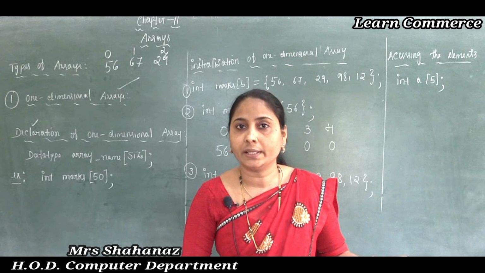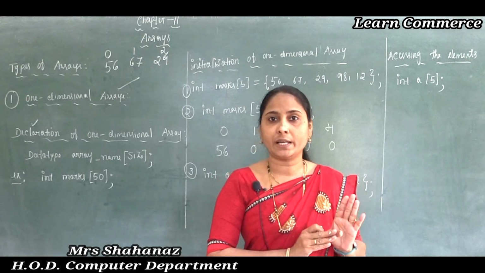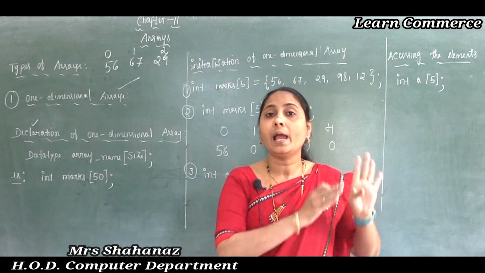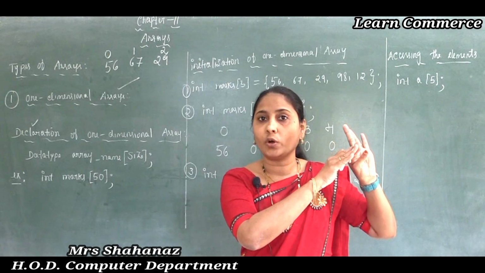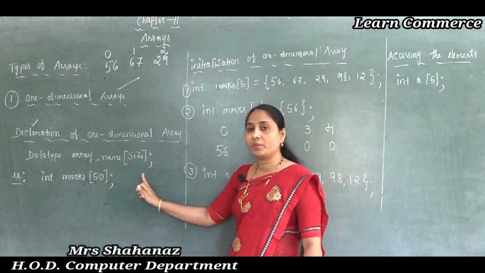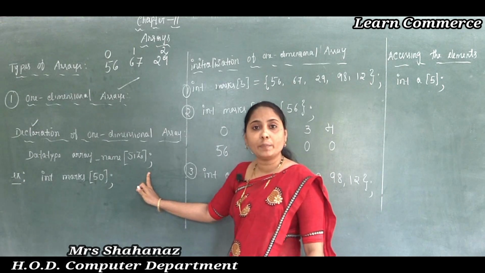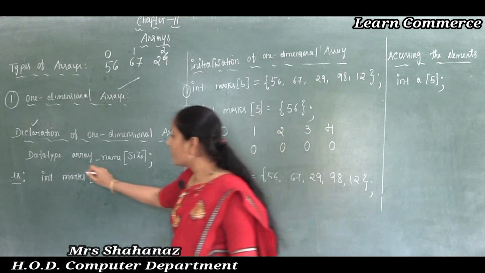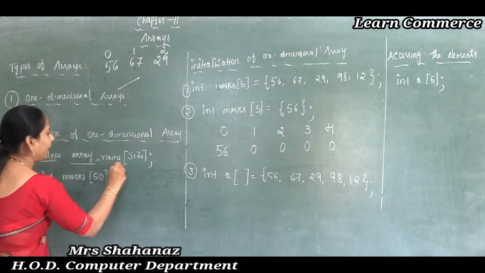So how to write the declaration? That means the declaration of a one dimensional array is data type, array underscore name, opening of the square bracket, size, closing of the square bracket, and the semicolon. Okay? Now let's see the meaning of each point here.